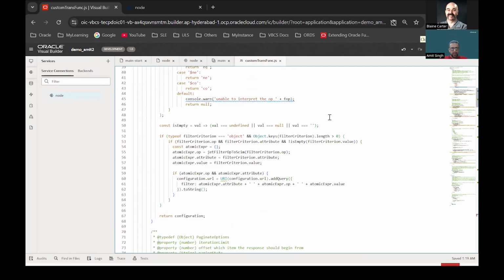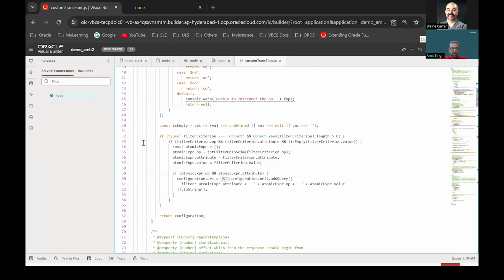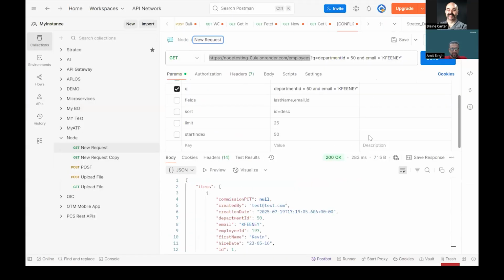The skeleton code that is generated by Visual Builder is this, the filter function. However, this code will not work for our Node API, right? I'll quickly copy paste the code that I have written here for the filter function.